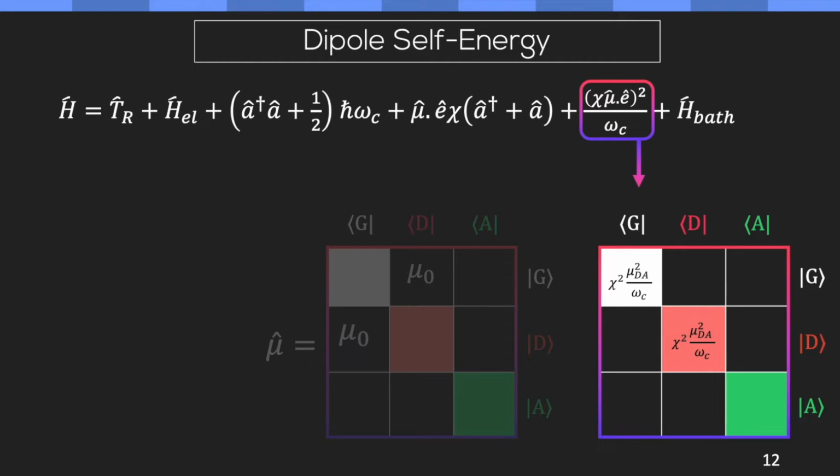And note, this term is no longer a state-independent quantity, as opposed to a two-level system. So this term cannot be just ignored as a constant quantity.